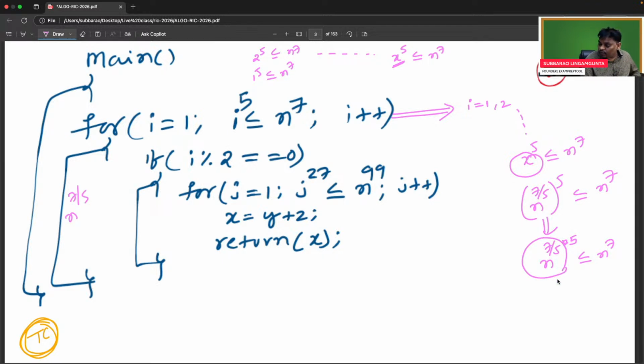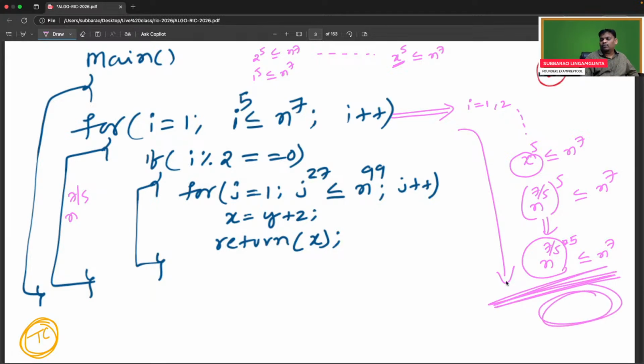The next one fails. Until here it will continue; the next one fails because at this place both are equal. Further, left is greater. Until now right is greater, right greater, right greater. Lastly both are equal, and in the next step left will be bigger, so the for loop is gone. So the first for loop runs n power 7 by 5 times.